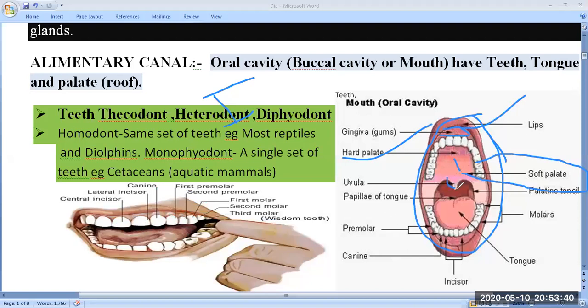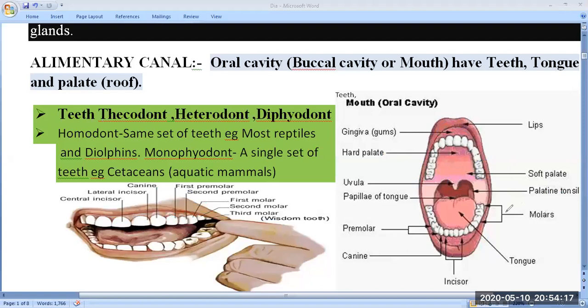If you see, this is the structure which is known as the uvula. And what is the uvula? It is a fleshy extension at the back of the soft palate, which hangs above the throat. So that is called the uvula. Next one, what they have given, if you see, is papillae, that means the tongue. So the tongue has some papillae, meaning some specific regions which have the taste buds.